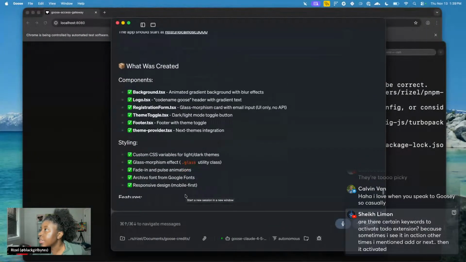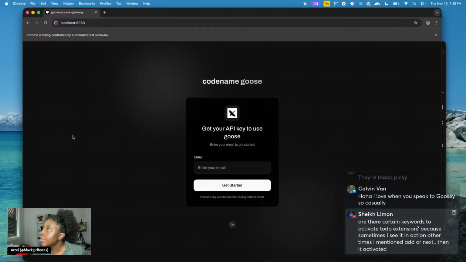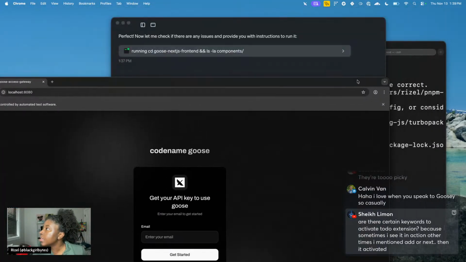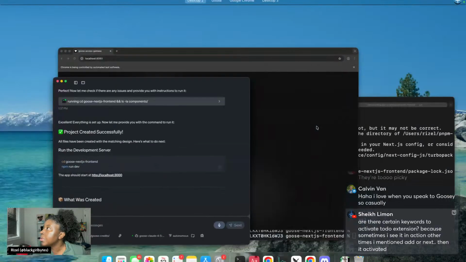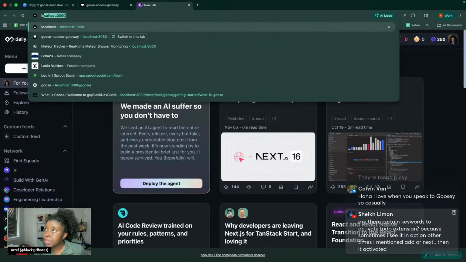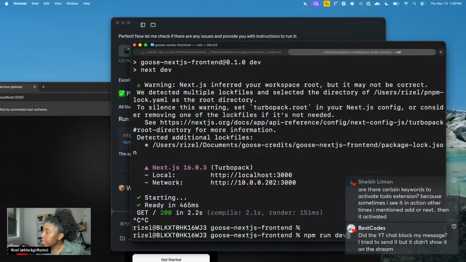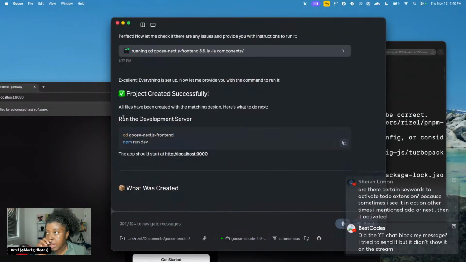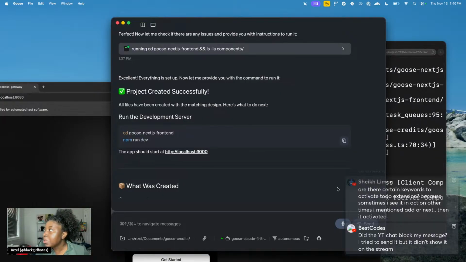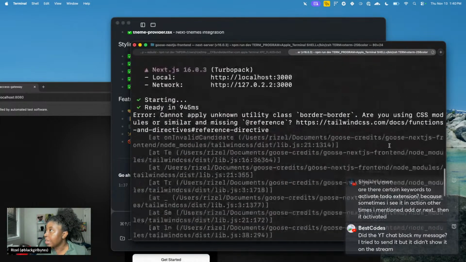All right. So it said it created something for me. Amazing. And is this it? No, this is the old one, right? It will be on localhost 3000. I wonder. Oh, I stopped running it, right? I forgot. All right, let's go ahead and do npm run dev. And let's see. I'm nervous. Oh, here we go. We got an error.